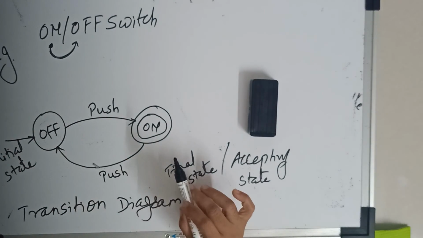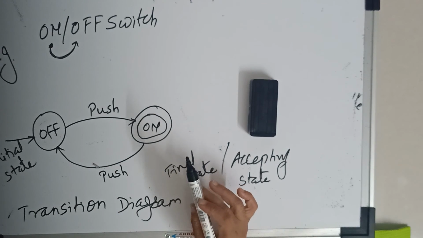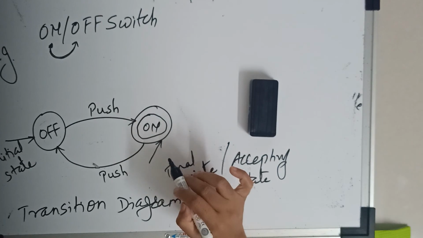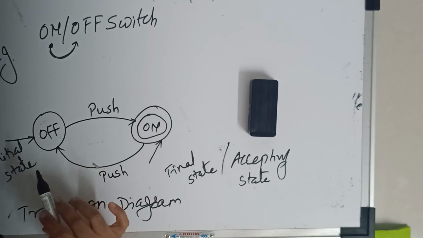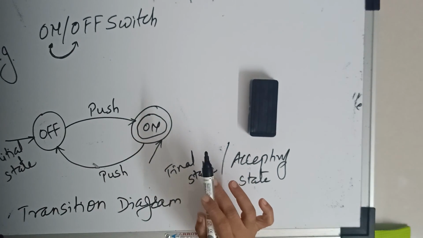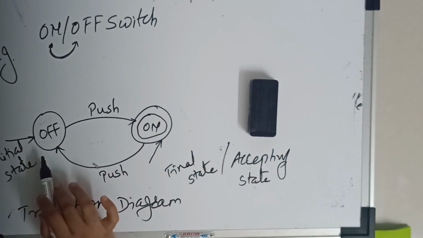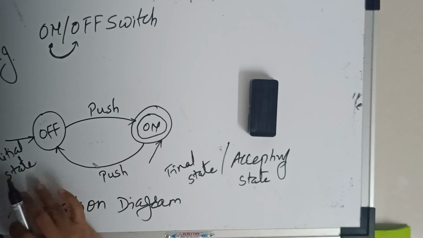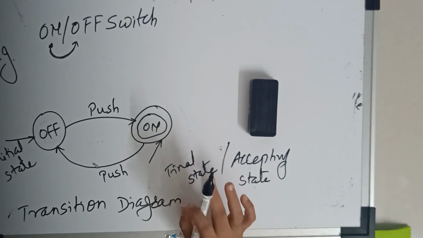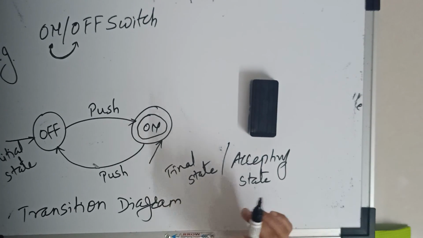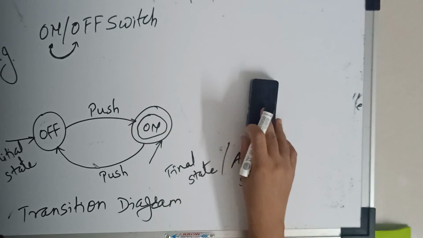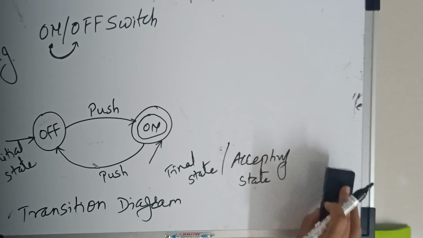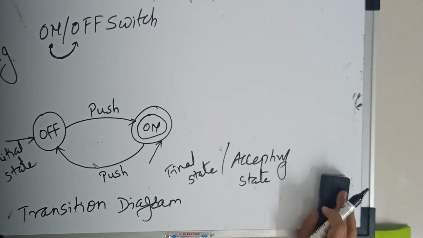And for initial state also there may be one or more than one initial states. It means suppose we consider an arrow for this state, it means this is also an initial state and this one is also an initial state. It means we can start our transition from this state or this state. We have two options. We can start our transition from an initial state, but we must end at a final state only. So this is about the transition diagram. So in this way, for any application we can form a transition diagram. So this is about the finite automata.